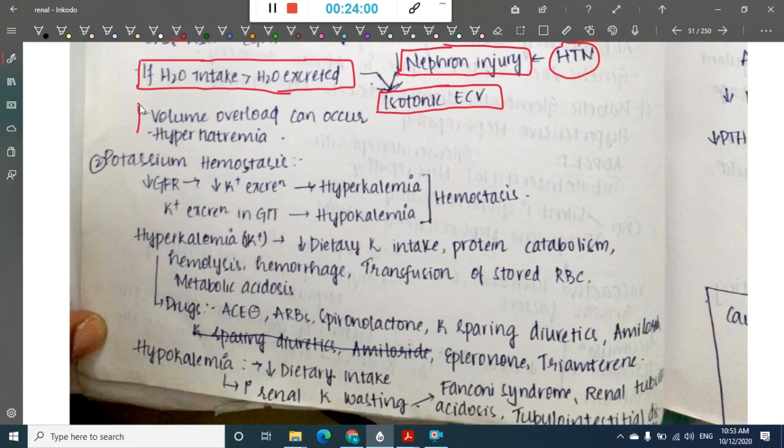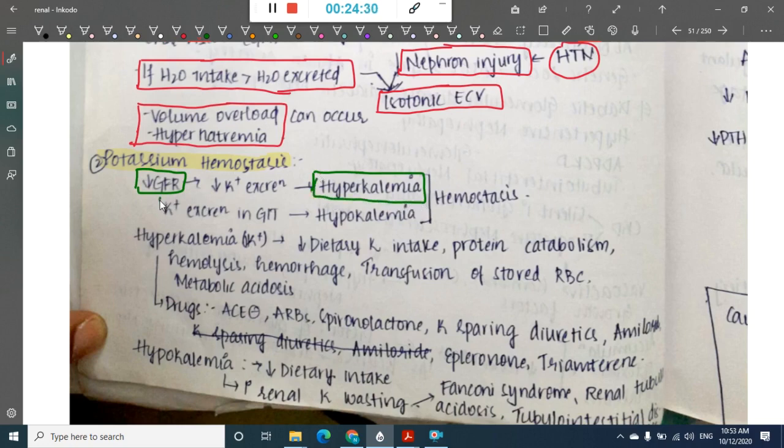So these can also occur in chronic kidney disease. It just depends upon how much water or sodium the person takes. Then second, after sodium, we have potassium homeostasis. Whenever there is decreased GFR, this causes decreased potassium excretion, and because of that there is hyperkalemia. That is one way of hyperkalemia.